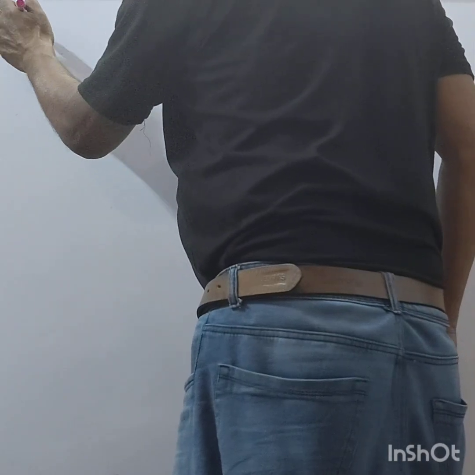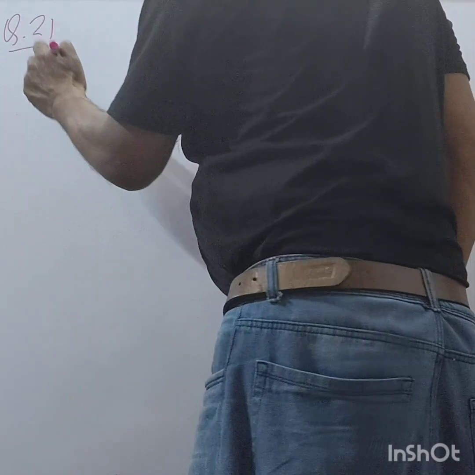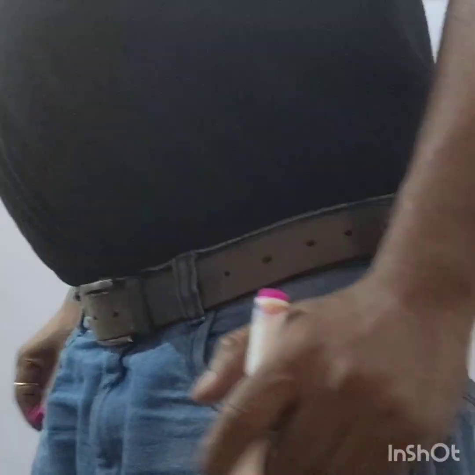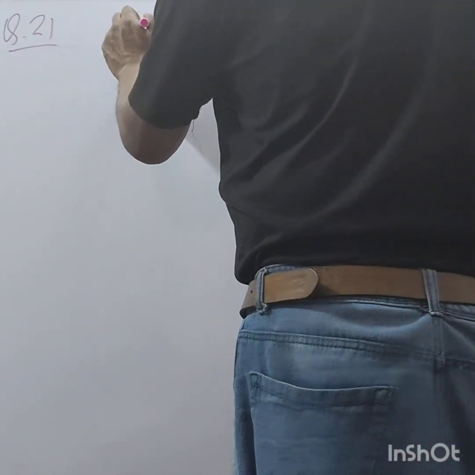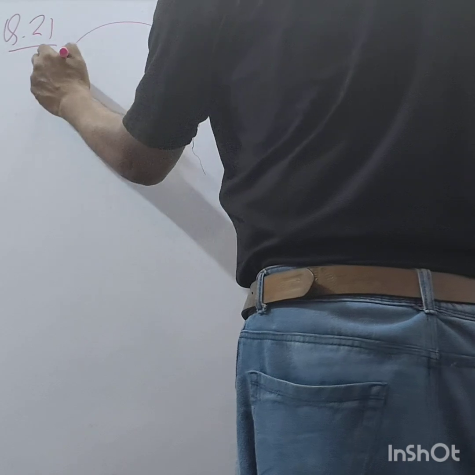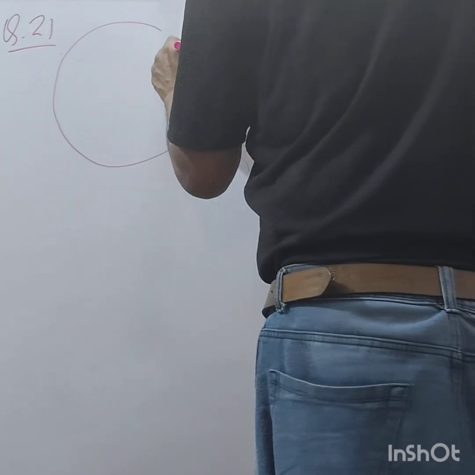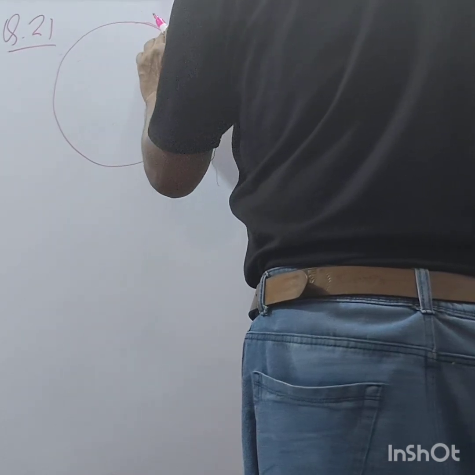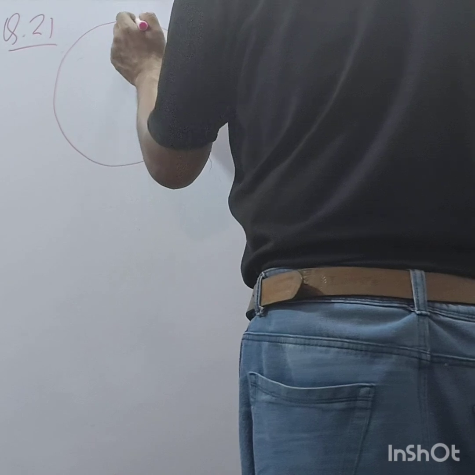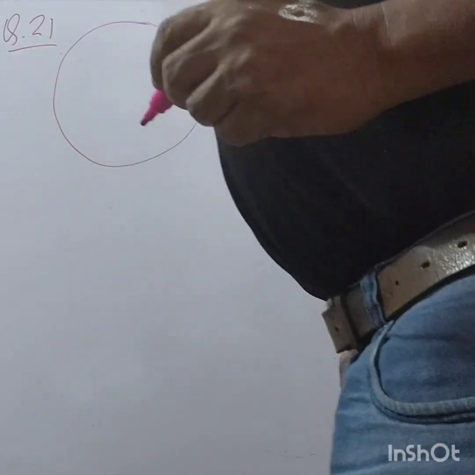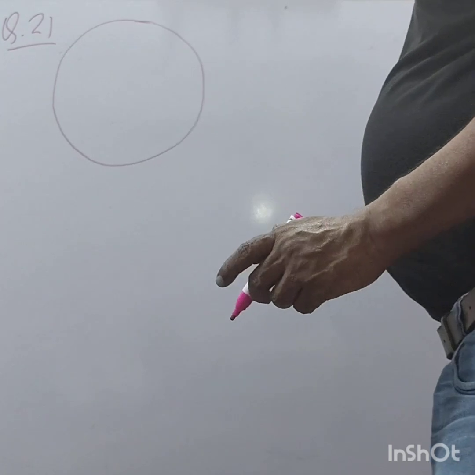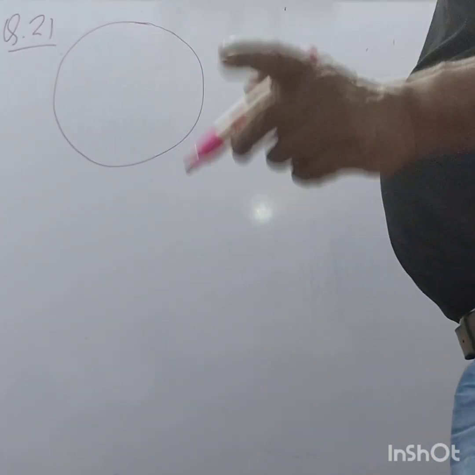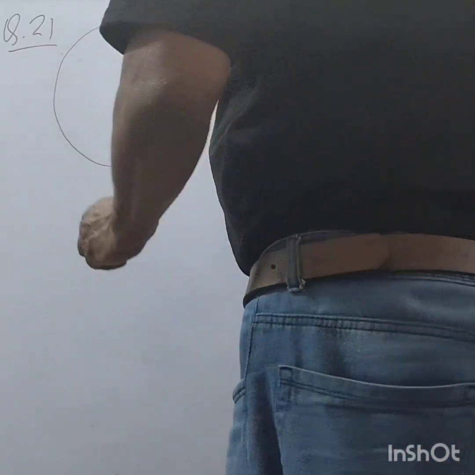In the figure given below, there is a circle like this. This is a circle, right? Okay. Now it is the diameter.